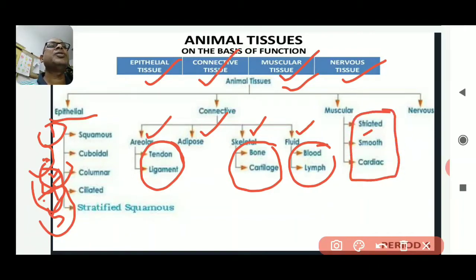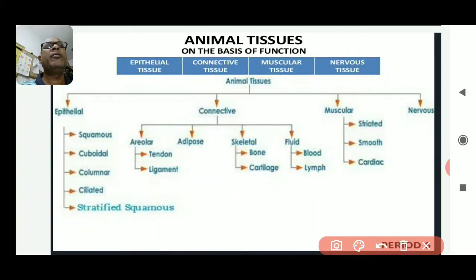And the third one is the muscular tissue. This muscular tissue is divided again into three types. First one is the striated muscle, smooth muscle, and the cardiac muscle. This is all about animal tissue on the basis of function. It's a broad classification of animal tissues. Okay friends, now